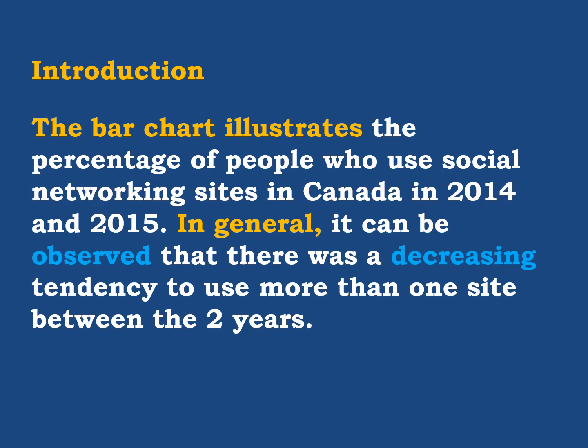The percentage of people who use social networking sites in Canada in 2014 and 2015. And this information you can get from the bar chart itself, the elements I told you about, the title, the key, the horizontal and vertical axis. So this is the first sentence, and you can take it from the elements mentioned in the bar chart.